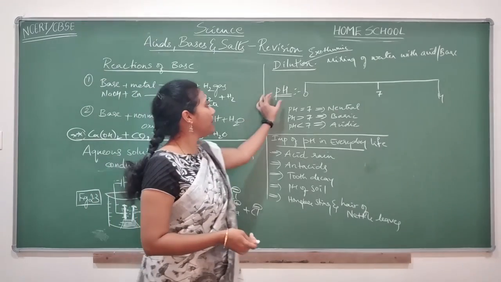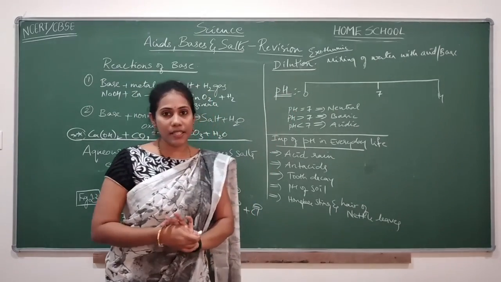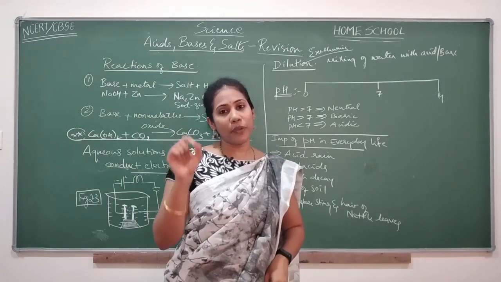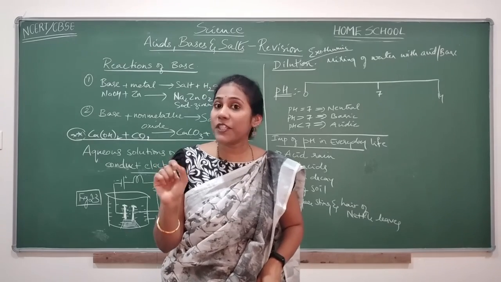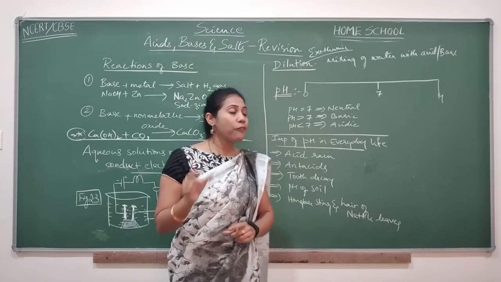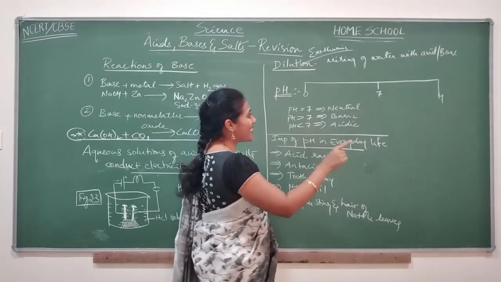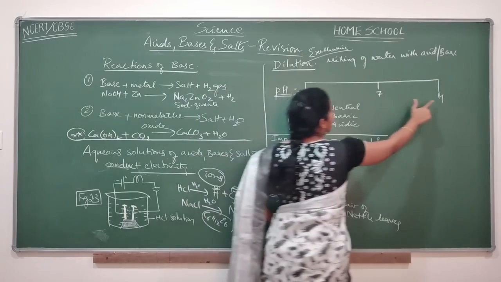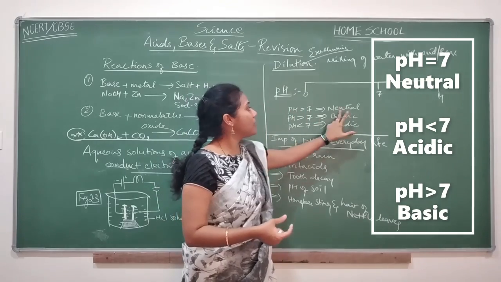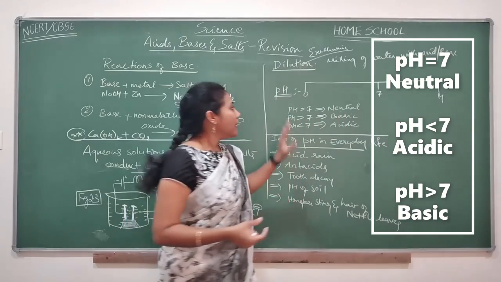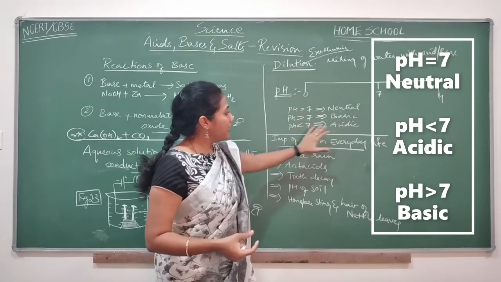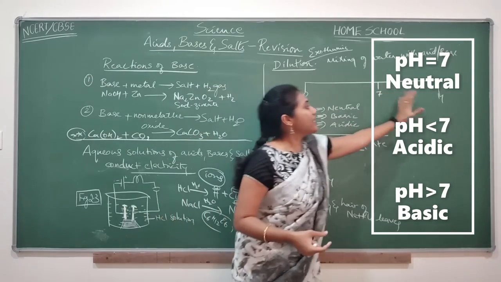And now coming to the concept of pH. So we all know P means power, H means hydrogen ion concentration. So pH is used to measure the strength or concentration of H plus ions. Okay, so pH can be measured with the help of the pH scale. The pH scale has numbers from 0 to 14. If you get a number 7, that means this particular solution is neutral in nature. If it is an acidic solution, the pH value will be below 7. If it is a basic solution, the pH value is above 7.